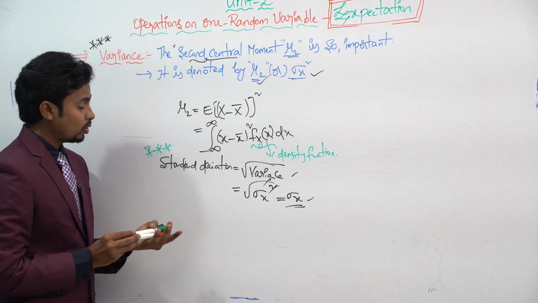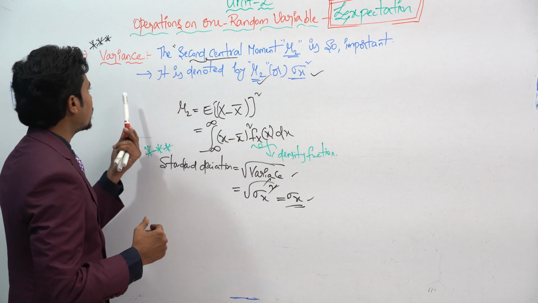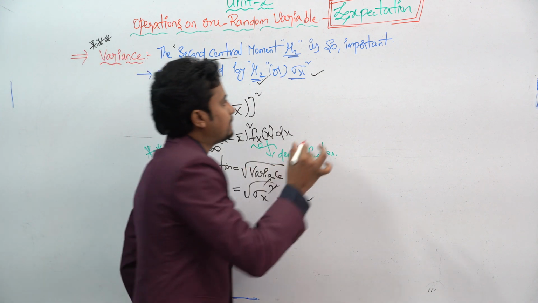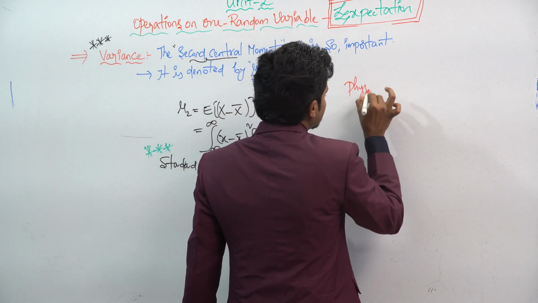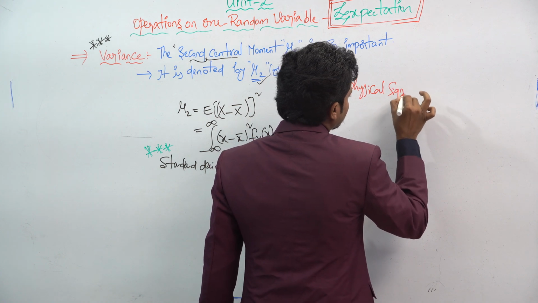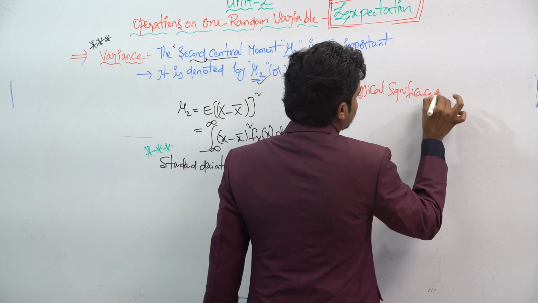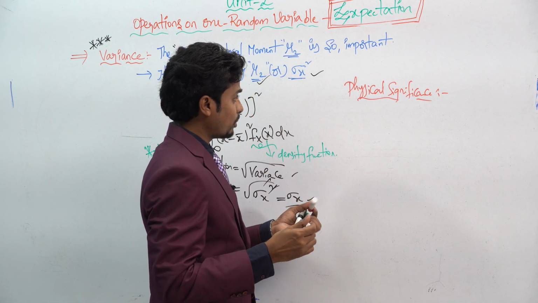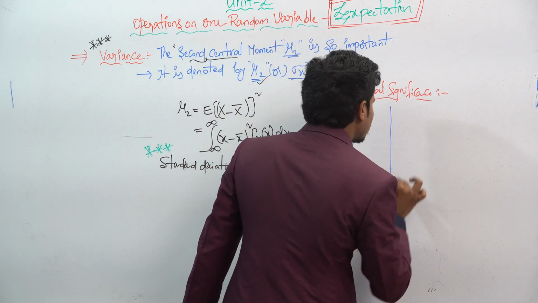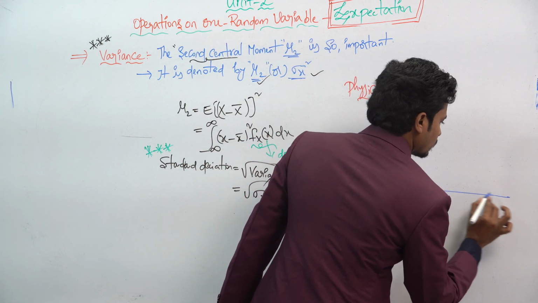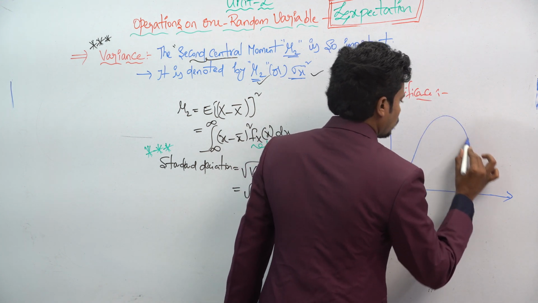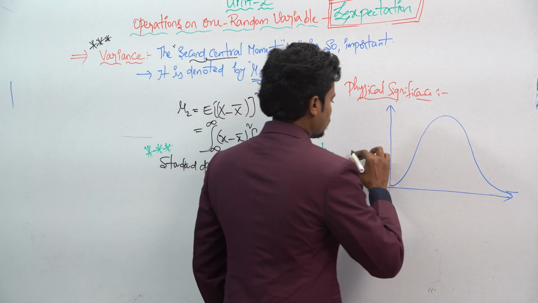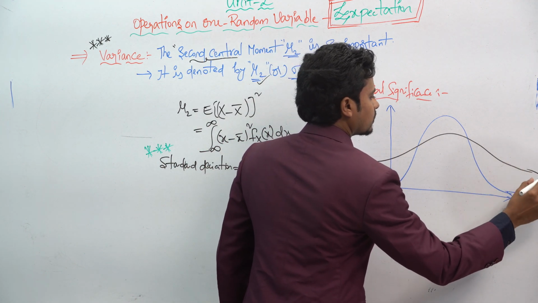Now let's see the physical significance of how the variance as well as the standard deviation can be seen. Let me take a simple plot, one like this, and another plot like this.